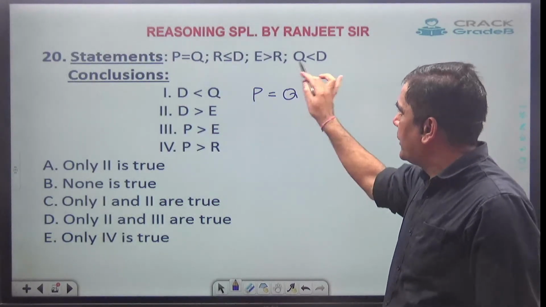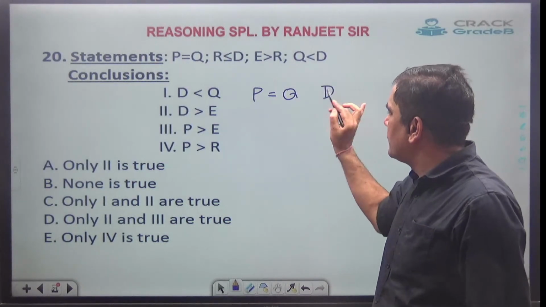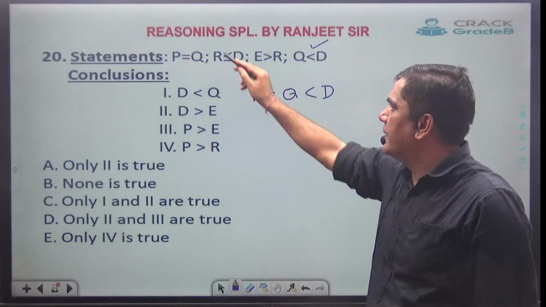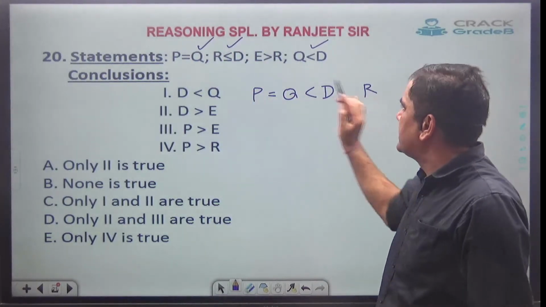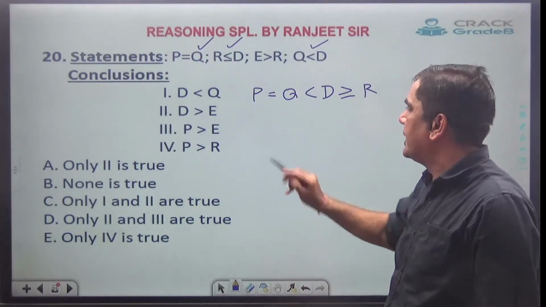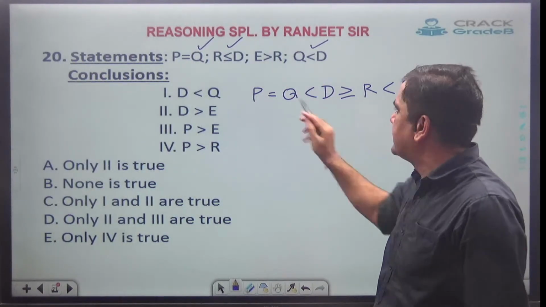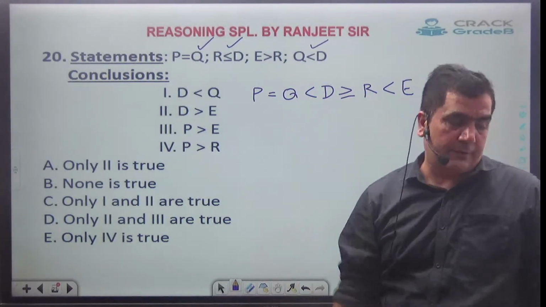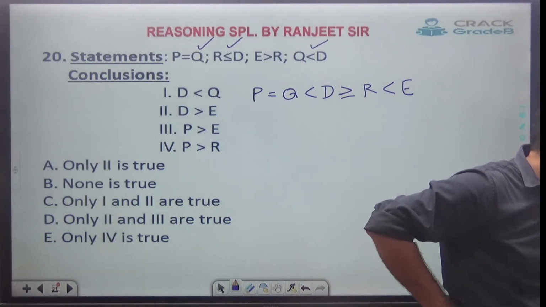Okay, Q and D. So next to Q will be D and face is towards D. Next one, D and R will be together and face is towards D. Just see, smaller becomes greater. And next to R will be E and face is towards E. Just see, greater has become smaller. Clear?